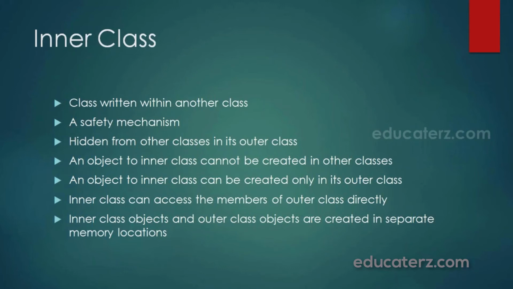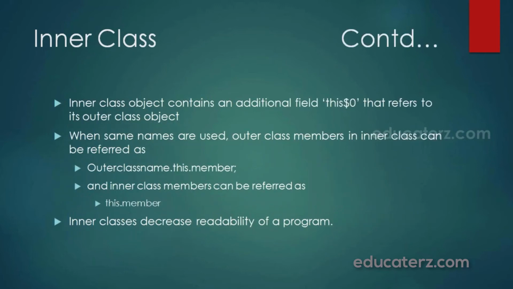How they are related is, the inner class object will contain an additional field by the name this$0. This this$0 stores the reference of the outer class object in memory. It is an invisible field created in the object as an additional field. Because the reference of the outer class object is available, the inner class is able to refer to all the members of the outer class. Next, when the same names are used, outer class members in the inner class can be referred to as OuterClassName.this.member.